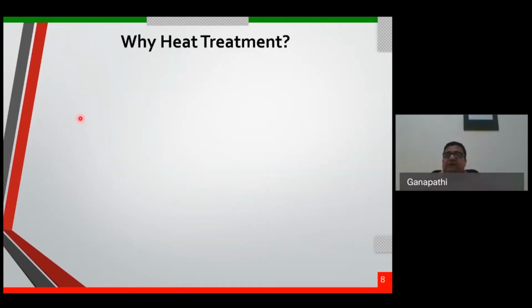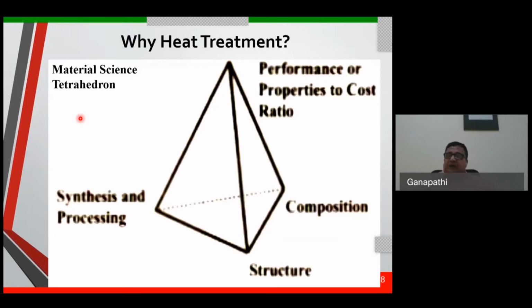Let us see why heat treatment. I will explain it broadly: heat treatment happens to increase strength. To understand why heat treatment, we need to understand the material science tetrahedron. That is very important; if you understand that, we will come to know why heat treatment is required for any